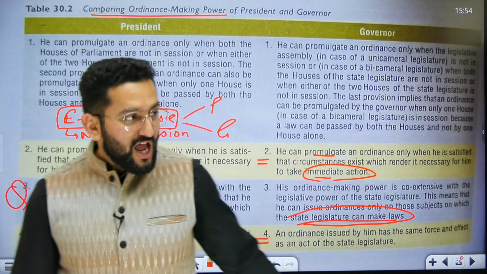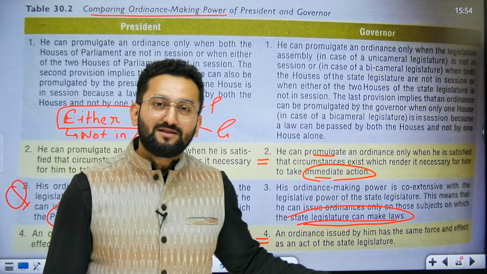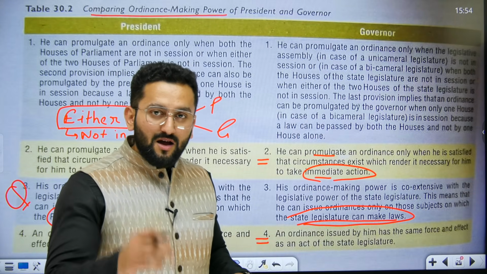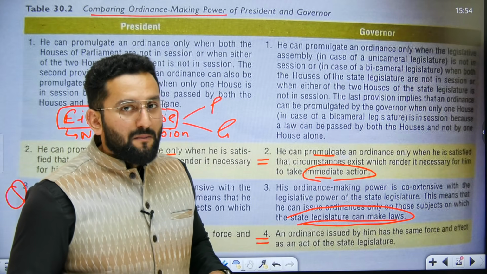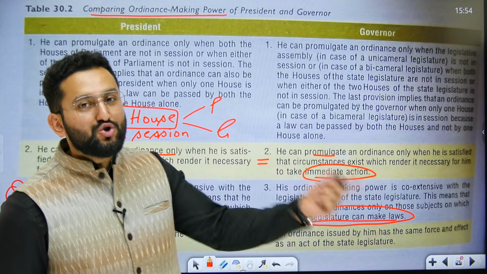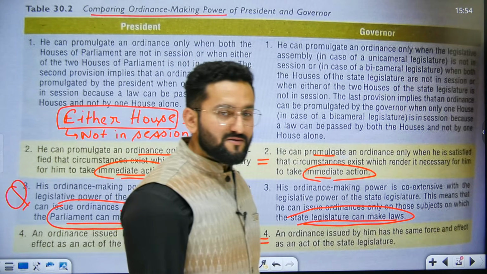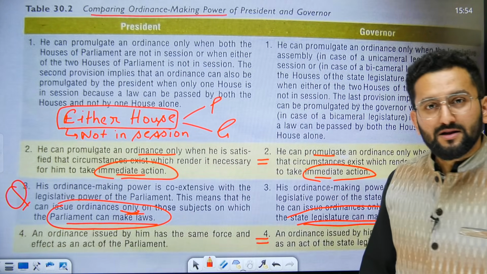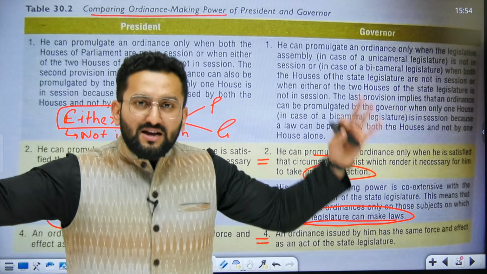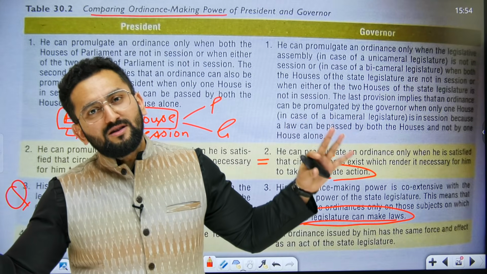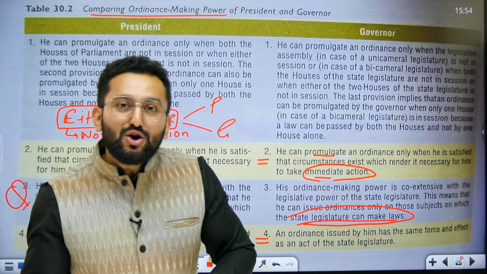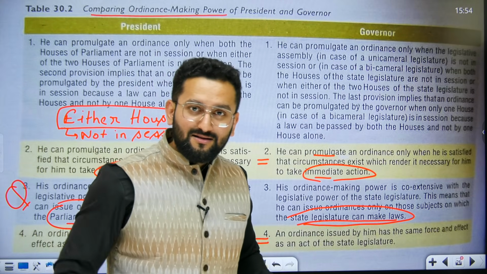Should I play along this point as well? Okay, I am making another statement. The statement is: governor's ordinance making power cannot extend to the union list. Is the statement true or false? Tell me. Answer is true, because there is no emergency case in the Constitution where the state governor can actually make law on a matter mentioned in the union list.